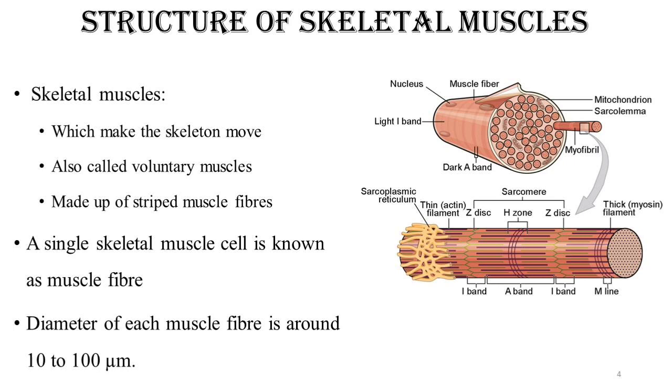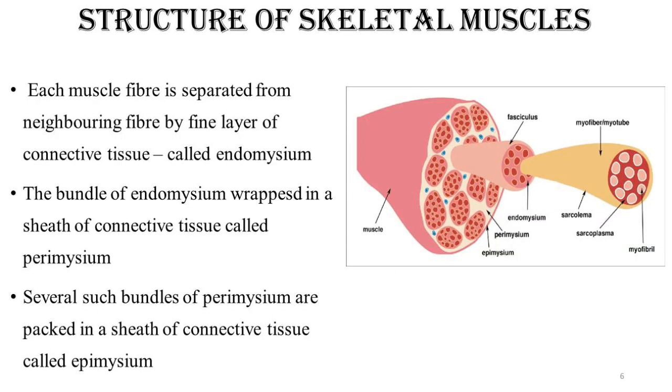These muscles are made up of striped muscle fibers, so they are also known as striated muscle. Skeletal muscles are made up of a large number of fibers, known as muscle fibers. A large number of muscle fibers unite together to form a large mass, and that mass is known as a muscle. What is the smallest unit of the skeletal muscle? The muscle fiber. The diameter of a muscle fiber is around 10 to 100 micrometers.